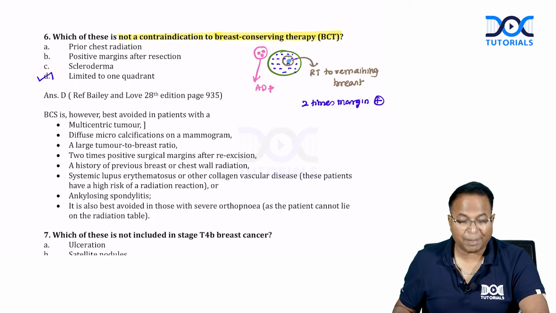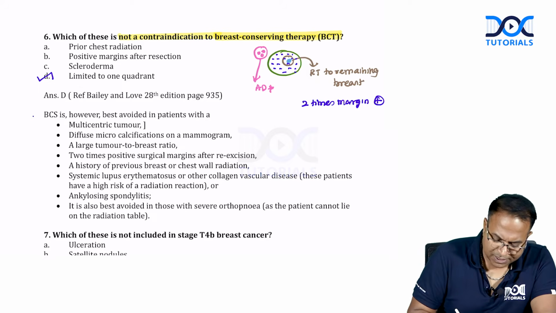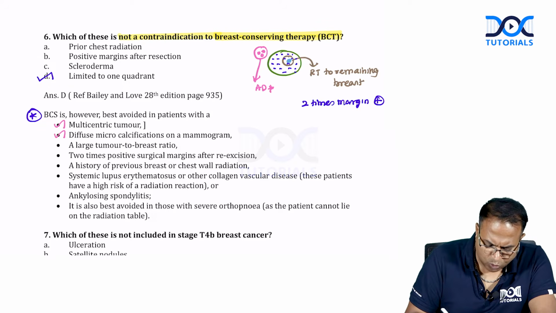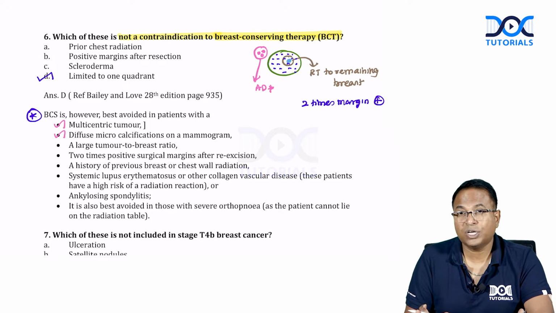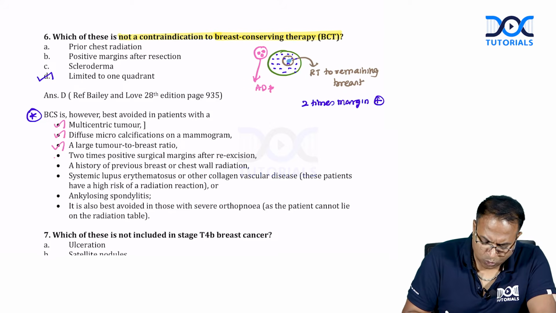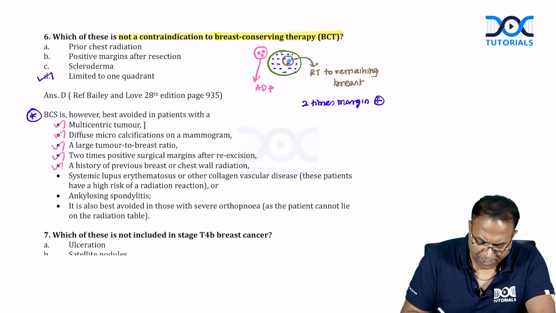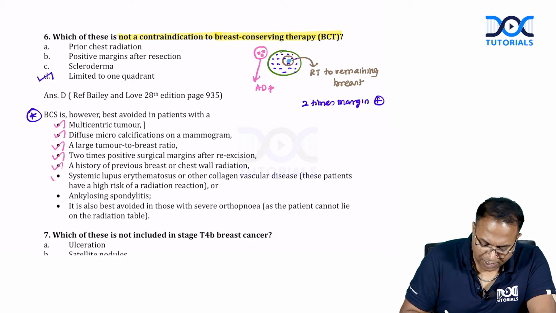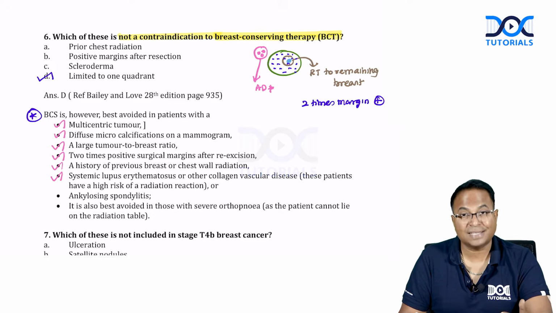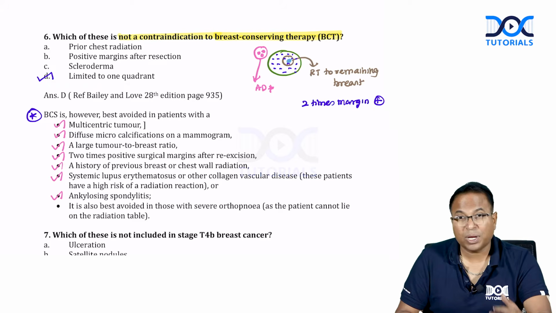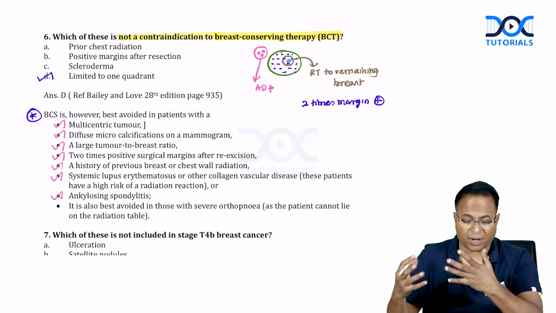This is a direct paragraph from Bailey and Love. BCS is best avoided in patients who are having multicentric tumors, diffuse tumors, a large tumor and a small breast, 2 times margins positive, history of previous radiation, SLE or other collagen vascular disease, as these patients have high risk of radiation toxicity, ankylosing spondylitis, where you cannot put the patient in proper position for radiotherapy.